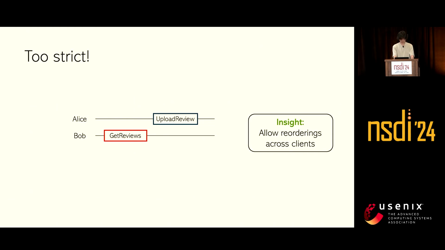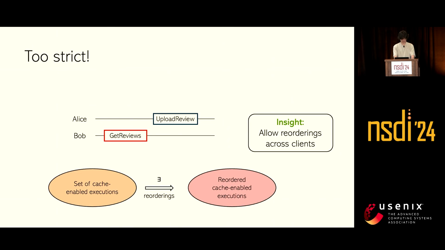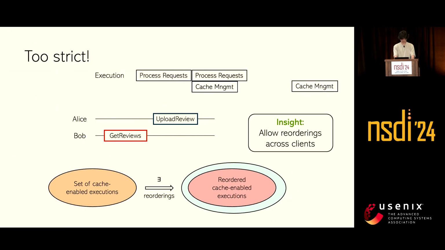Our redefined, looser correctness condition now says, given the set of the executions of the cache-enabled application, there exists some reordering across the clients for each of them such that the new set is a subset of the original executions. This insight allows MuCache to push all cache management off the critical path and requires no synchronizations across services. In the paper, we have a complete proof that shows that MuCache satisfies this correctness condition.